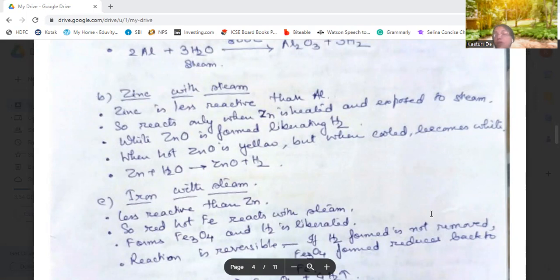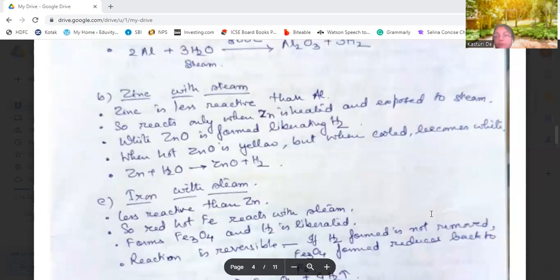Now hot zinc oxide is yellow in color, but when it is cool, it becomes white. So the reaction occurs in this way. Zn plus H2O forms ZnO plus H2. Now iron. Iron is again less reactive than zinc. Zinc was hot, but here iron is red hot. That means more heat is required for the metal.